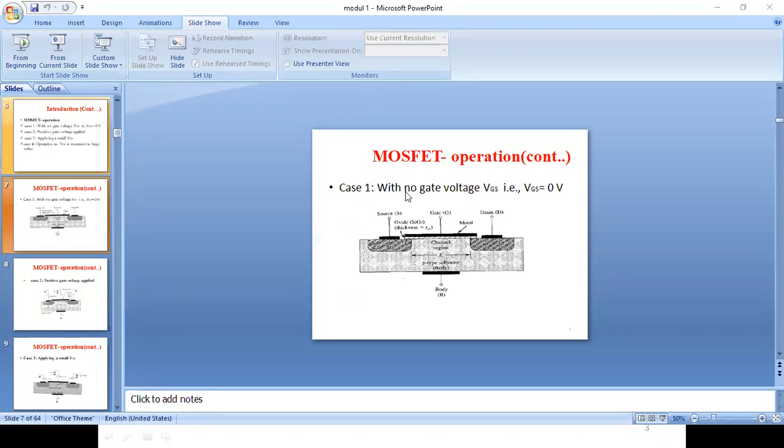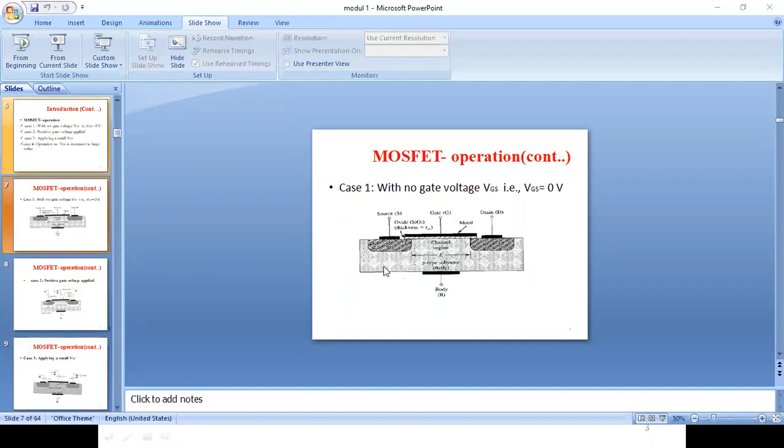Without applying any voltage, it has no use. It will not perform any control function. You need to give a suitable voltage at the gate terminal. It can be positive or it can be negative. That depends upon the type of MOSFET you have chosen for the particular application. So case 1 means there is no working. It will remain as such, that is, no current flow will take place.